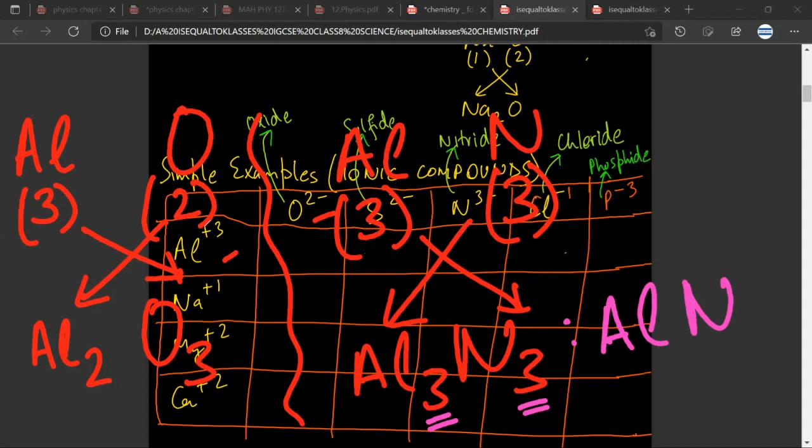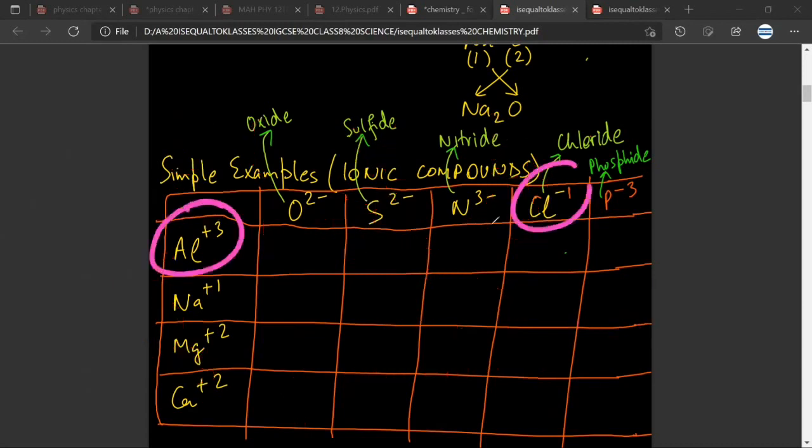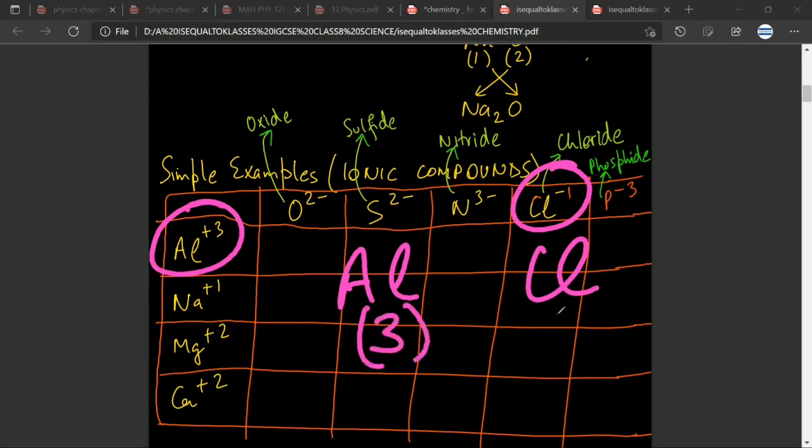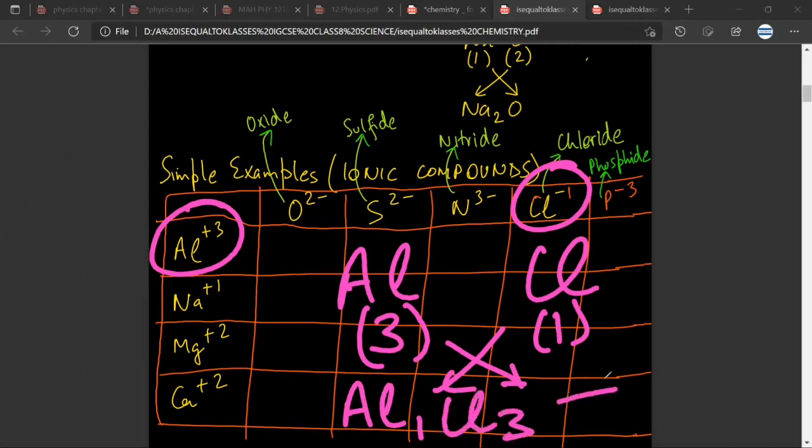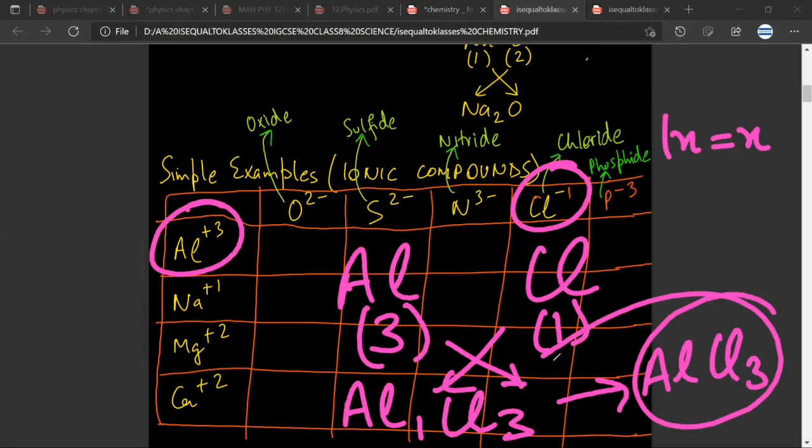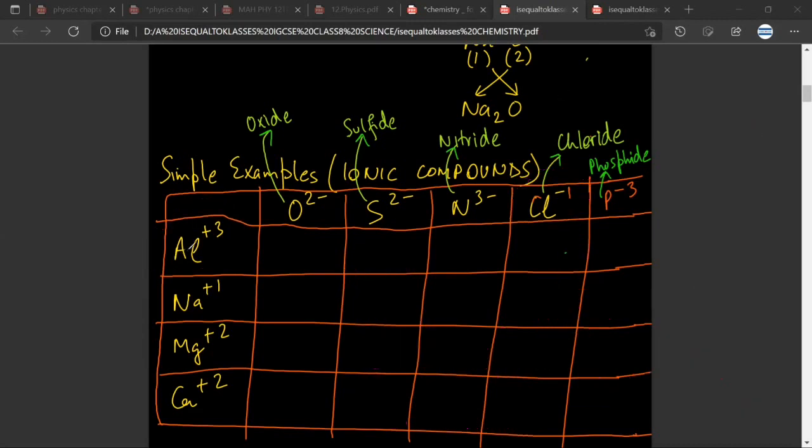Any doubt? No, sir. Are we comfortable till here? Yes, sir. Okay. Al+3 and chlorine. How do I write this? Al and chlorine, the valency of aluminium, the valency of chlorine. I do a crisscross. So Al1 and Cl3. Any doubt till here? No, sir. And this 1 is not written, like we don't write 1x in algebra, we only write x. So similarly, this 1 is ignored and we write only AlCl3. Any doubt? No, sir. Let us take another example.